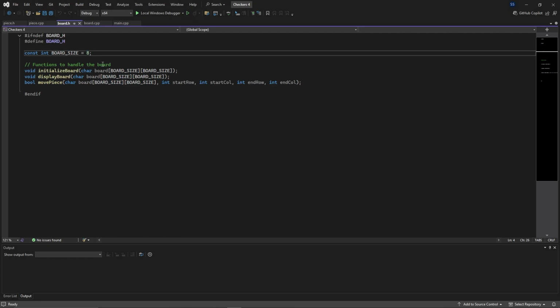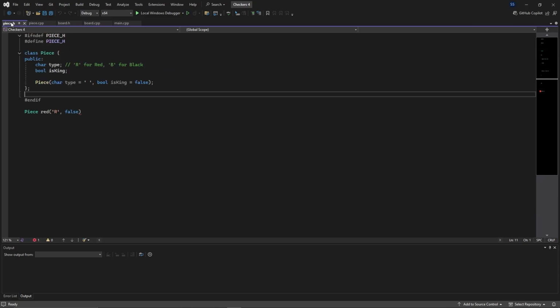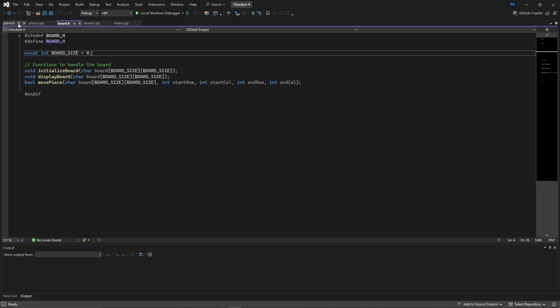All right. Functions to handle the board. So we've got initialize board, and that's going to say char, and then board size, board size. So board. Where is that? Did we do that somewhere else? Where's board?